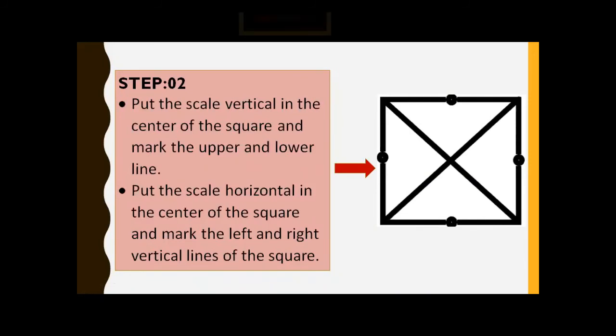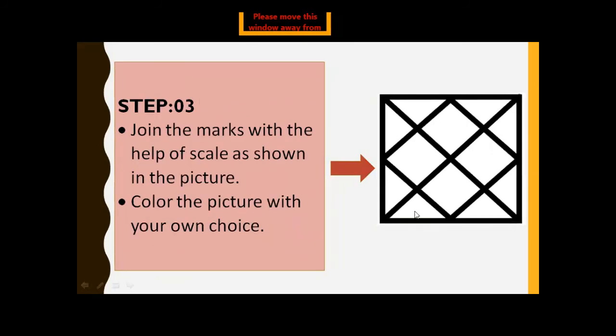Put the scale vertical in the center of the square and mark the upper and lower line, and put the scale horizontal in the center of the square and mark the left and right vertical lines of the square. The next step, number 3, join the marks with the help of the scale as shown in the picture. And these four sides are joined.